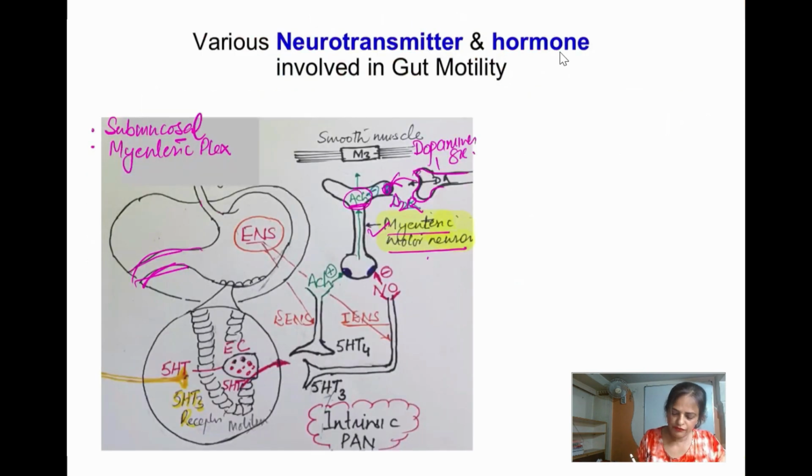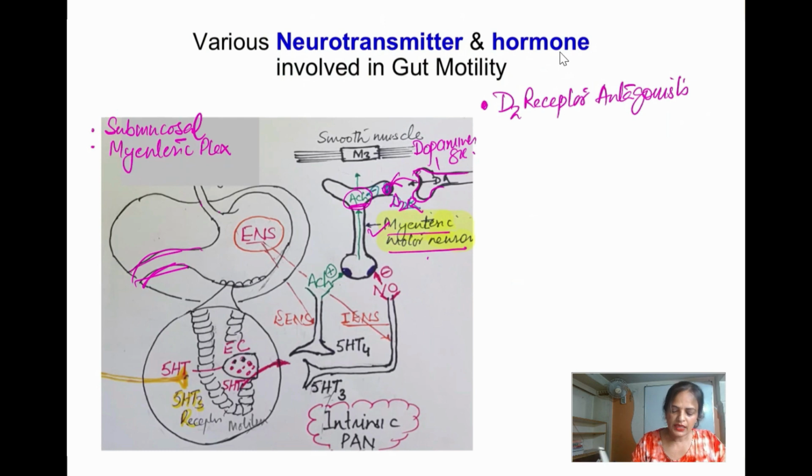So this is the first group of drugs, the D2 receptor antagonists, and this is the role they play as prokinetic drugs in gastric motility.